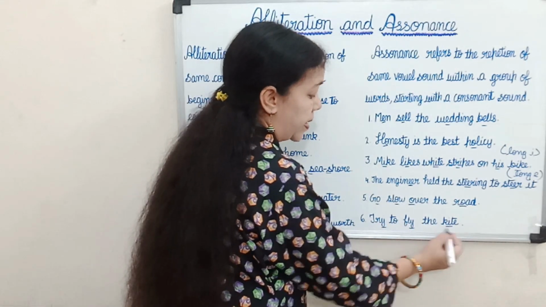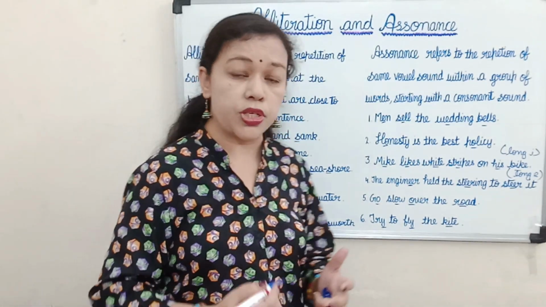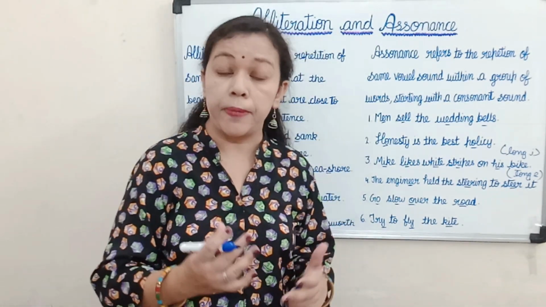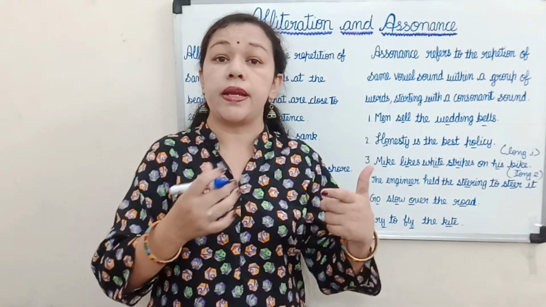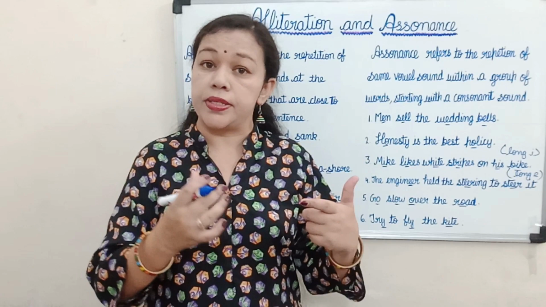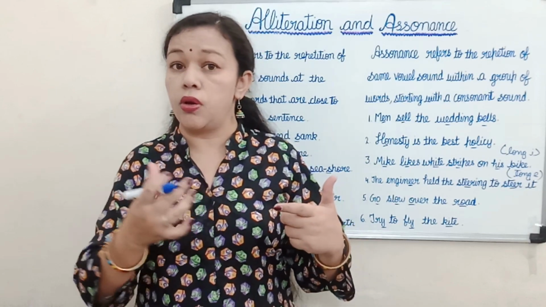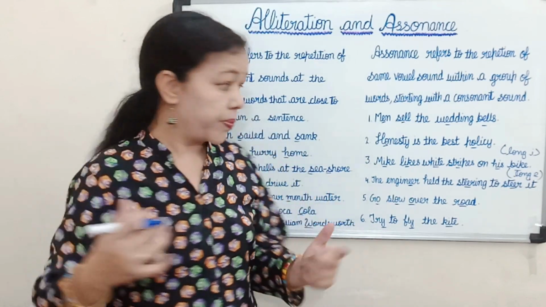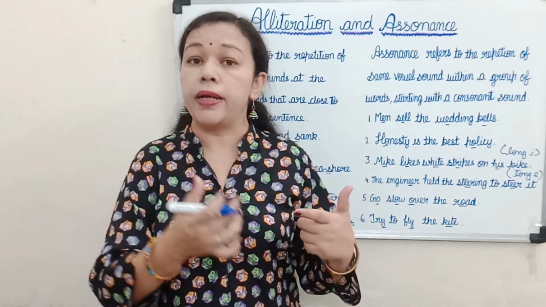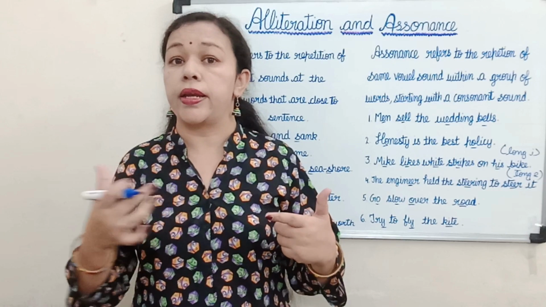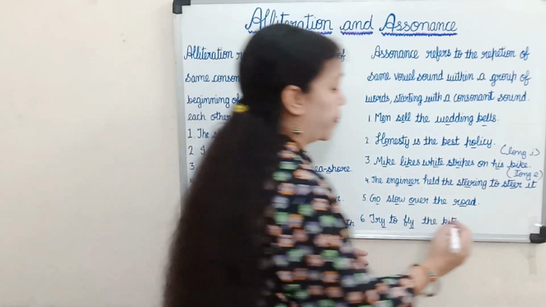Now in this sentence we have the repetition of the same vowel sound, but when I say try, the word ends with Y, yet I get a long I sound. Similarly, fly also ends with Y, but when I say fly, I get a long I sound.